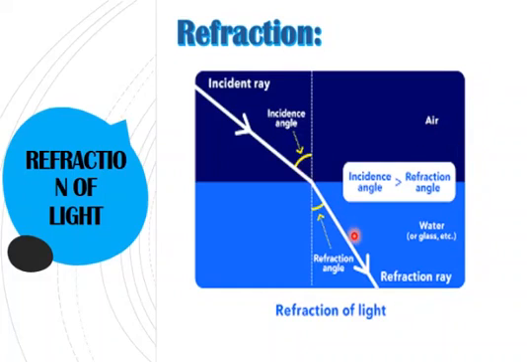Again here the bending of light has taken place, and the angle of incidence, the angle between the incident ray and the normal, is greater than the angle of refraction. And what is the angle of refraction? It is the angle between the normal and the refracted ray. So this is the phenomenon of refraction of light.